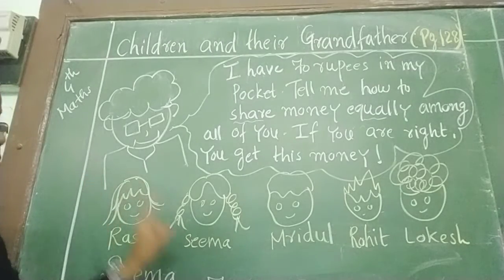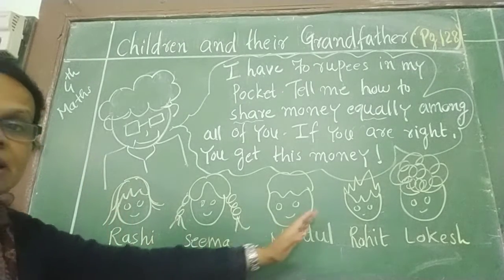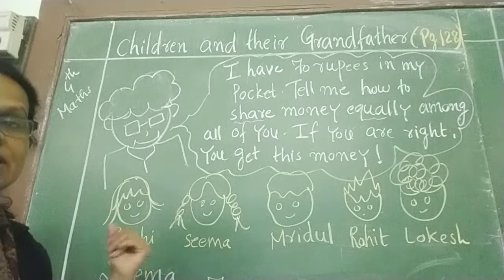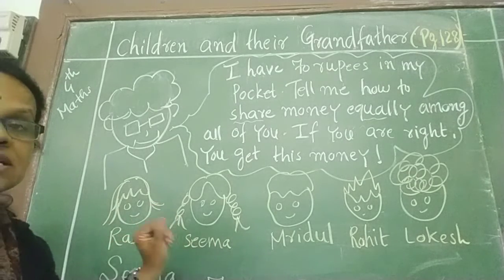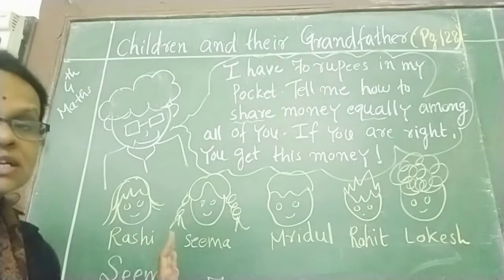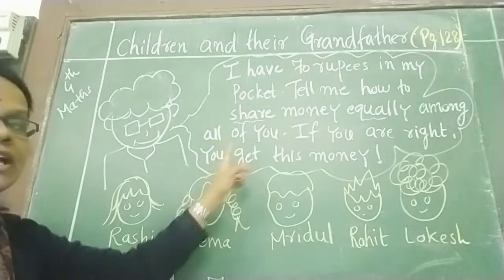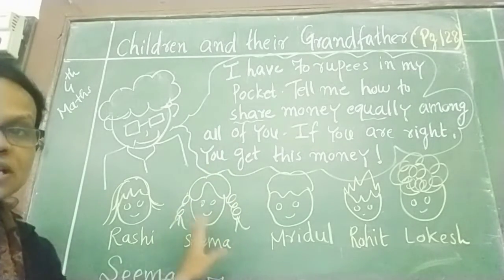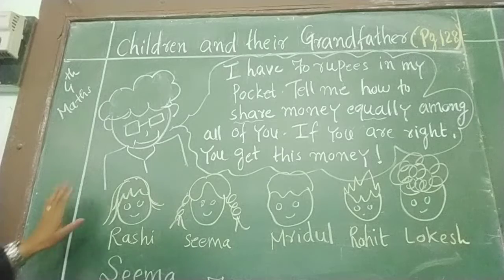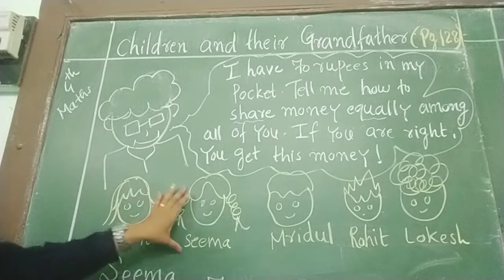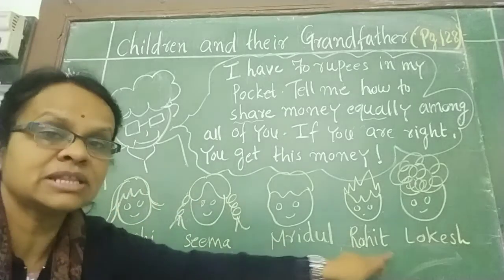Okay. Tell me how I will equally distribute these 70 rupees among the five children. If your answer is right, if you are correct, then you will get 70 rupees as a gift. So, which students are there? Which 5 students are there? Rashi, Seema, Mridul, Rohit and Lokesh.